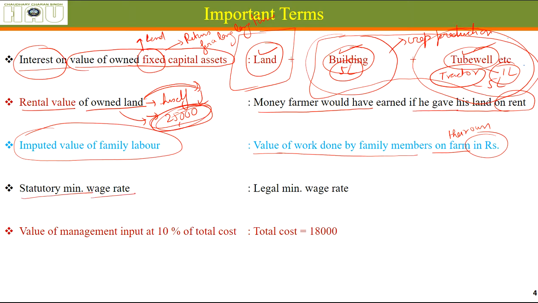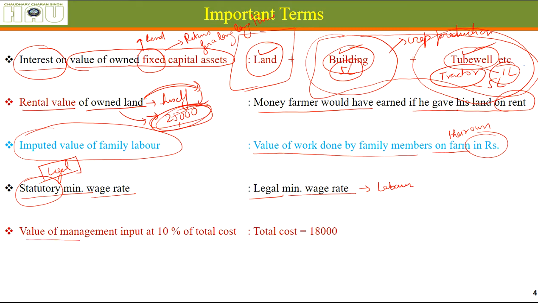Statutory minimum wage rate. Statutory means legal, that means which has legal foundations. If you are paying less than it, you can face legal action from the government. This is the legal minimum wage rate which you are supposed to pay your labor for the work they are doing on your farm.